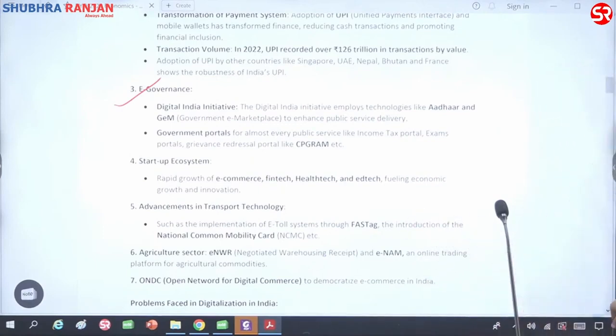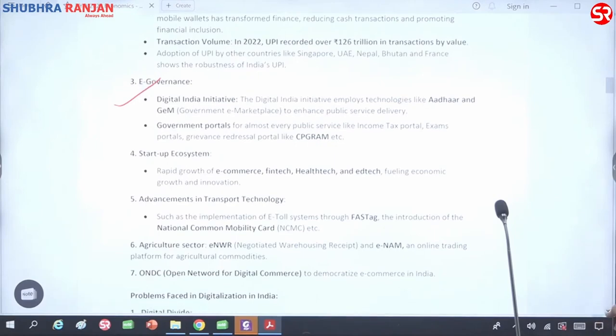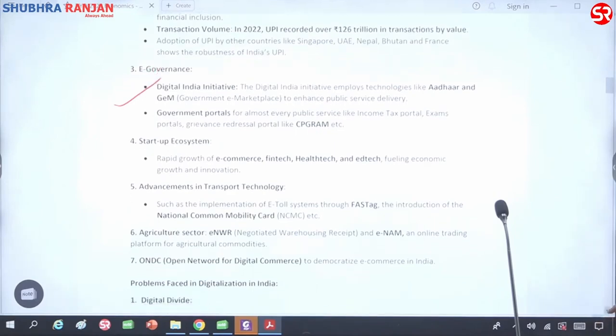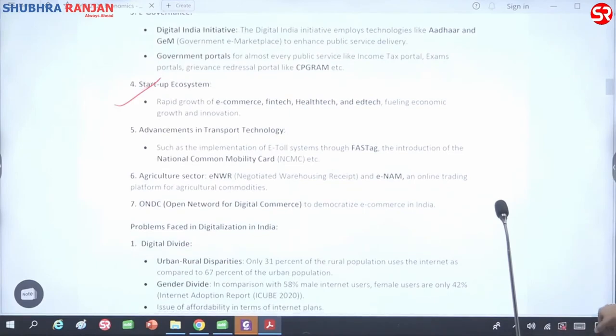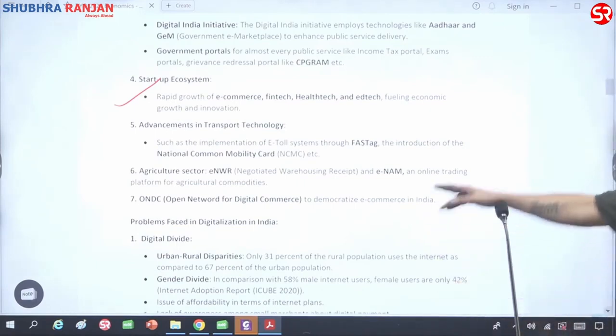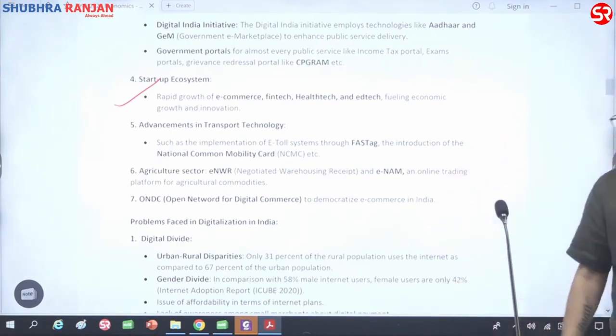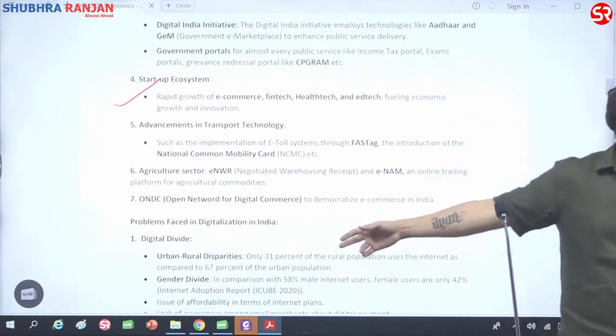Those are examples of digitalization. Then there is help in transport technology too, because now Paytm has been connected to the RFID tag or FASTag, right? That's an example. Then we have agriculture sector digitalization, where we can talk about e-NAM, right? And then last will be the Open Network for Digital Commerce, where we are providing a sort of UPI benefit to democratize e-commerce in India. This is the status of digitalization in India.